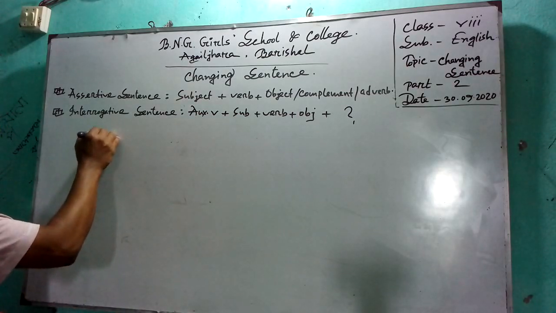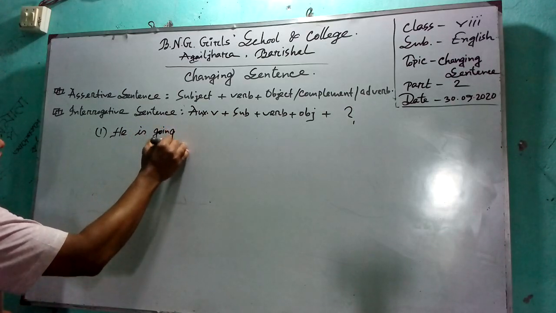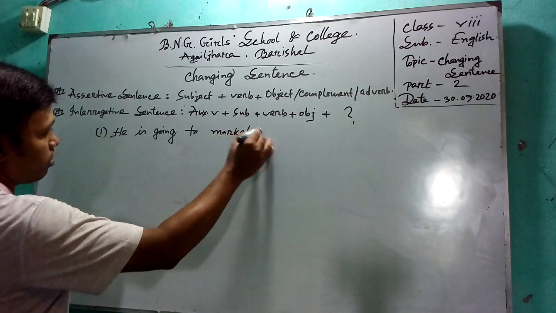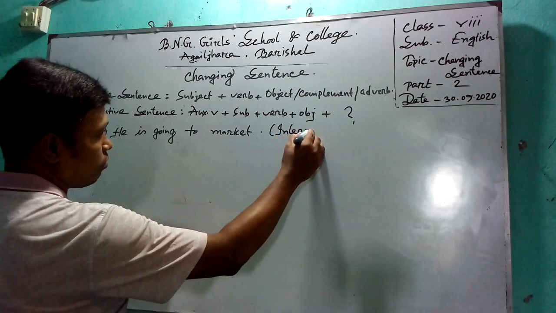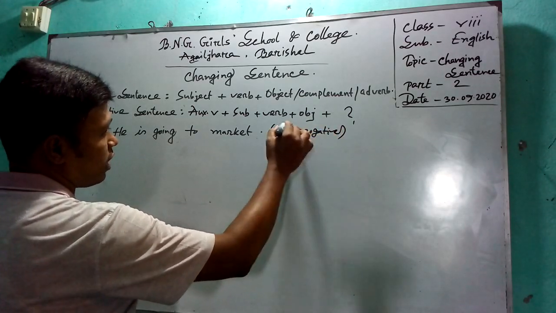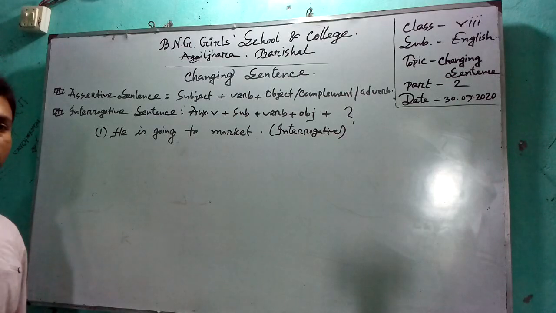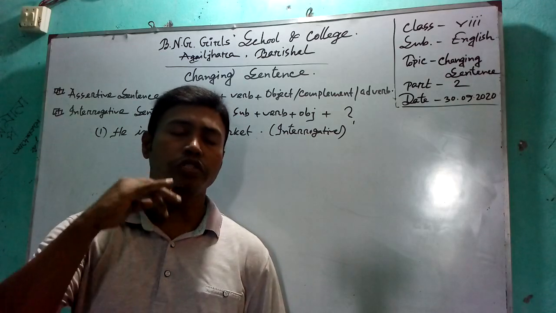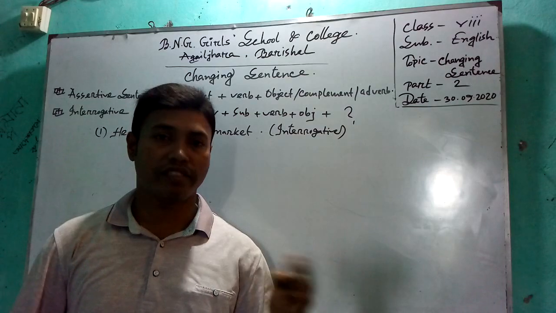First one is: he is going to market. Interrogative. My dear students, you should keep in mind that without an auxiliary verb, it is impossible to convert an assertive sentence into an interrogative sentence.